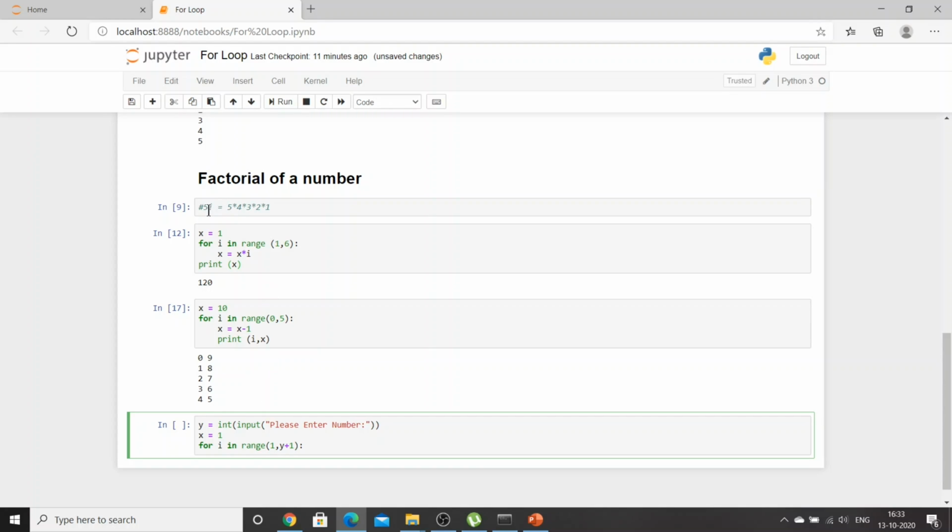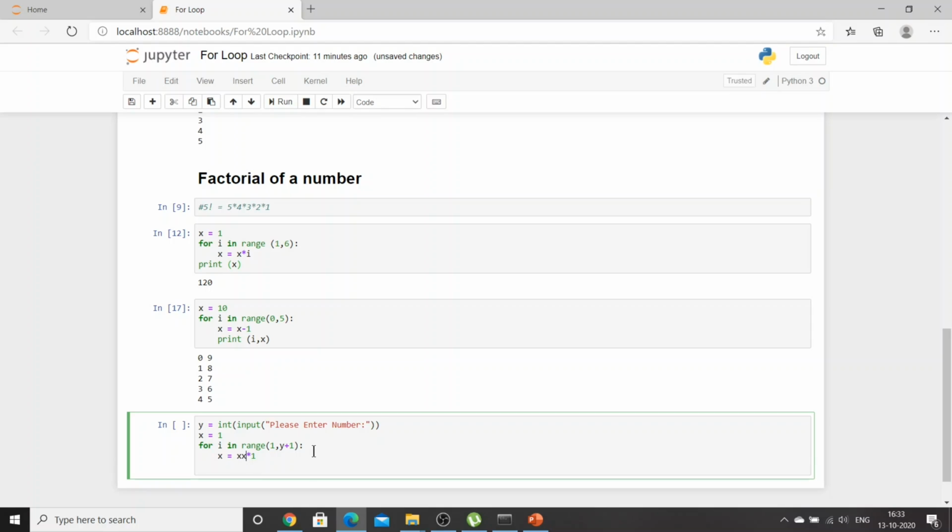There we were using 5, so I provided 6. Now I will provide y plus 1. I'll say x is equal to x multiplied by i. Let's correct this, and I'll say print x. Let's print x over here so that we can get the cumulative result.